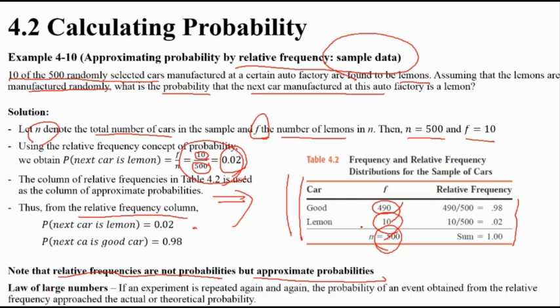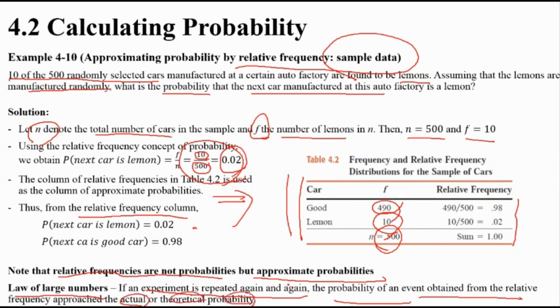So if you have the law of large numbers, we mentioned that if the number is large, it gets close to the exact number when the experiment is repeated again. The probability of the event occurring from the relative frequency approaches the actual or theoretical probability.